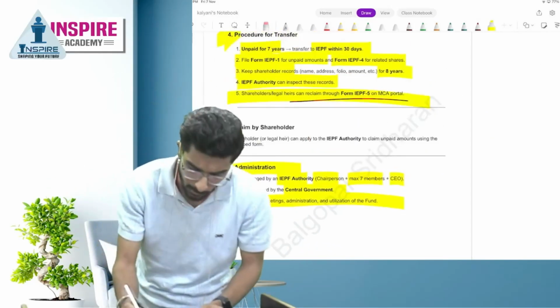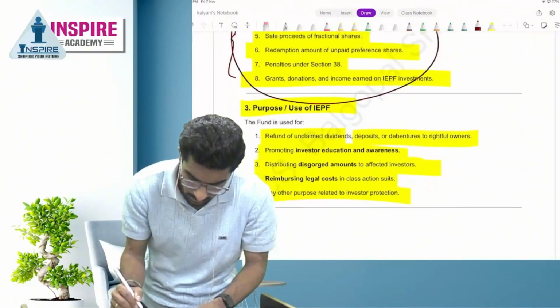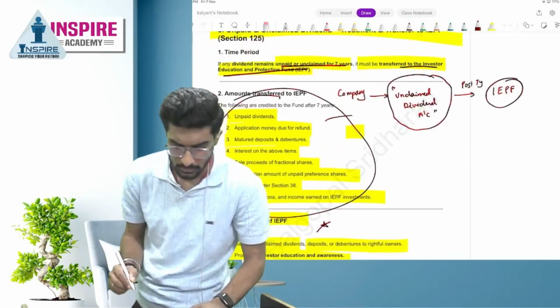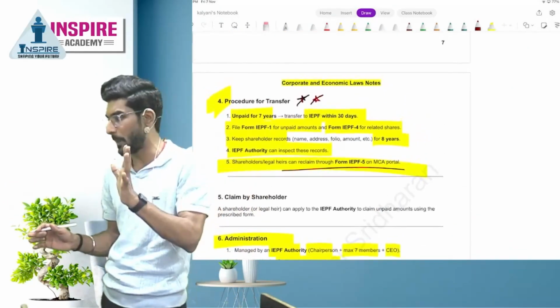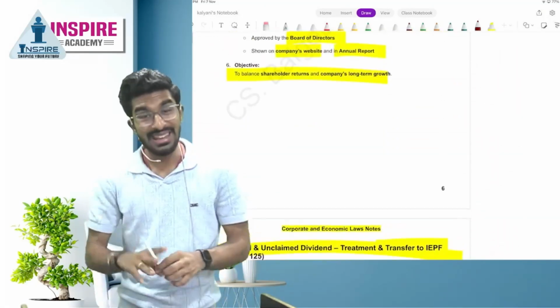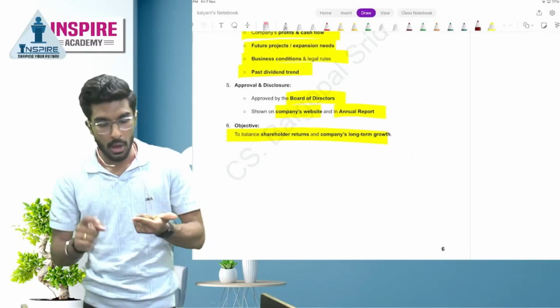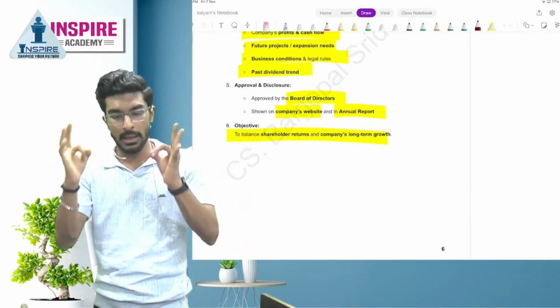Okay, I will tell you which is very important, people. This is extremely important. Okay, purpose is also extremely important. So right now we are done with the dividend chapter. Okay, people. Now I will tell you the calculation of how the dividend amount will be calculated. What is the maximum amount that can be withdrawn from the general reserve? Let's understand.